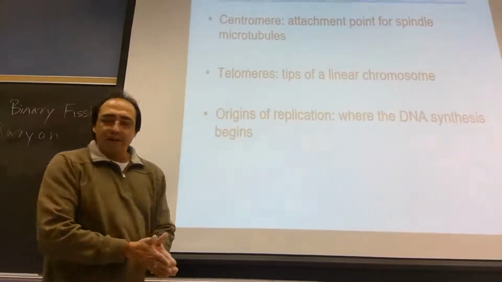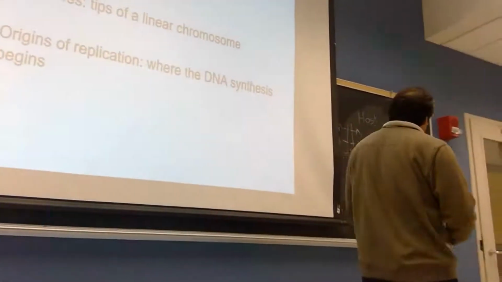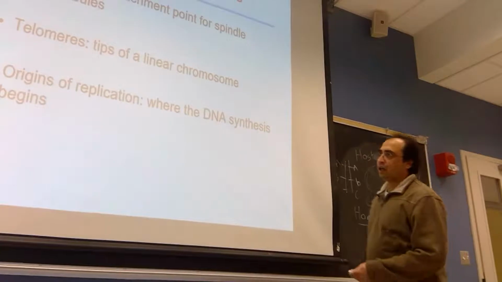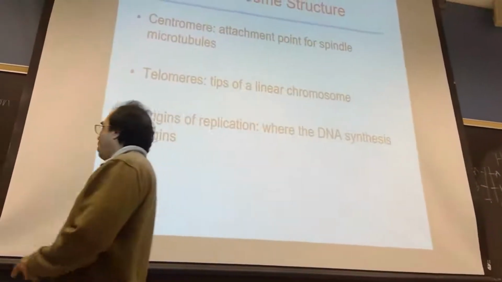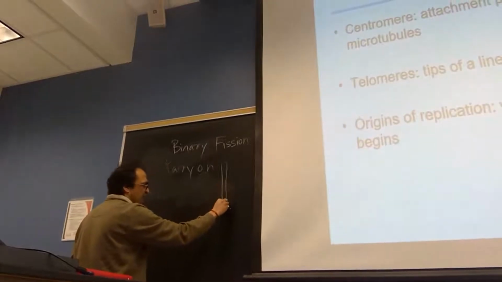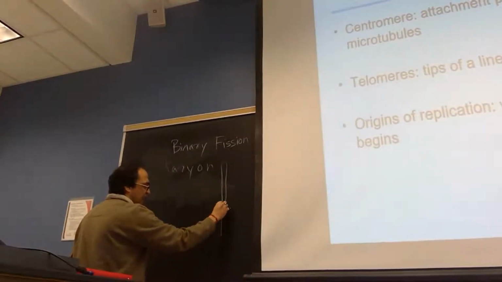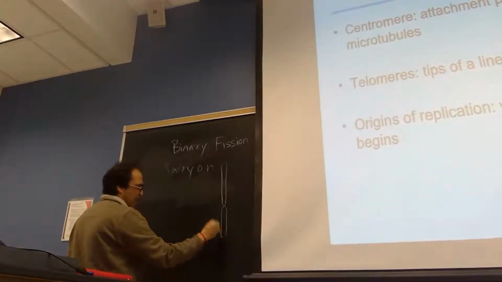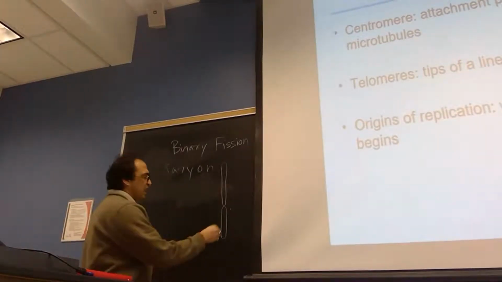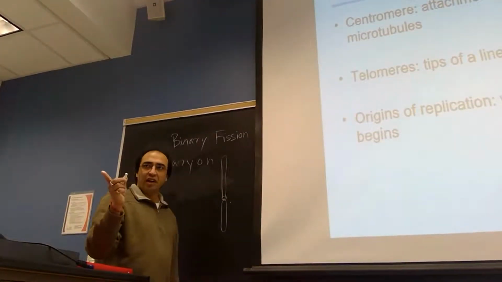Now we need to talk about the chromosome structure. Chromosome is generally made up of two things. One is a long part, like this kind of thing. Here is a constricted part. To draw this one I am making it a round shape, but it is not actually round.